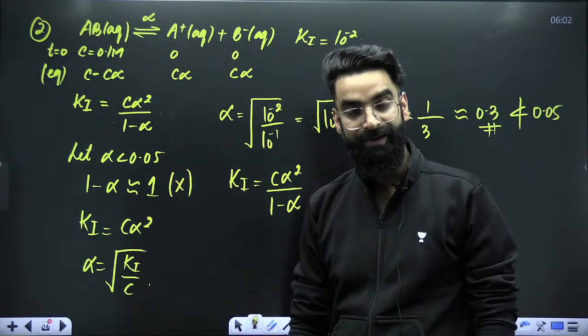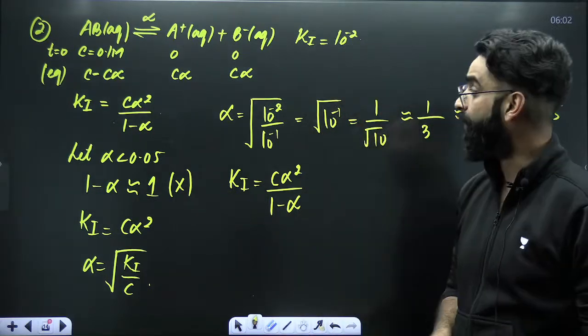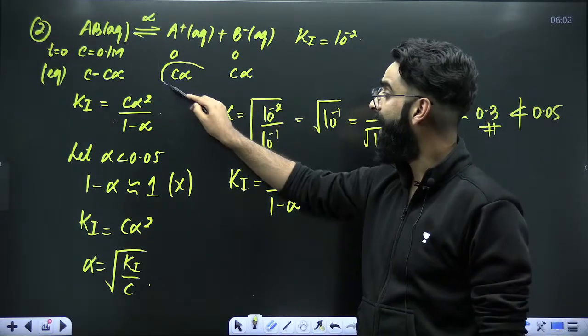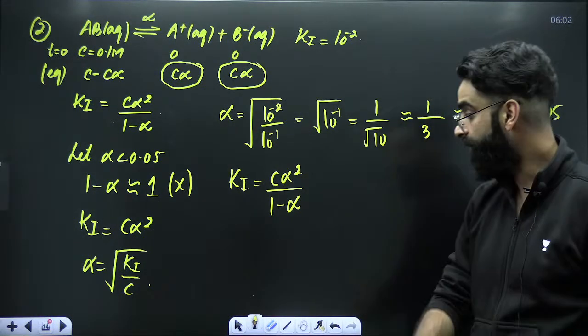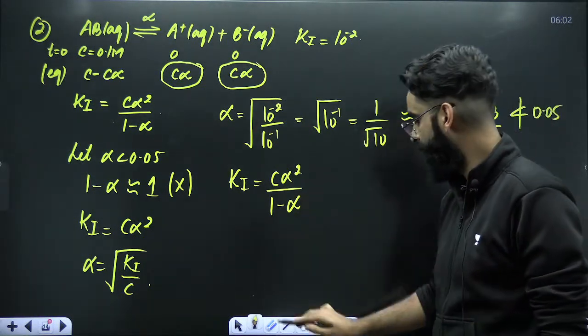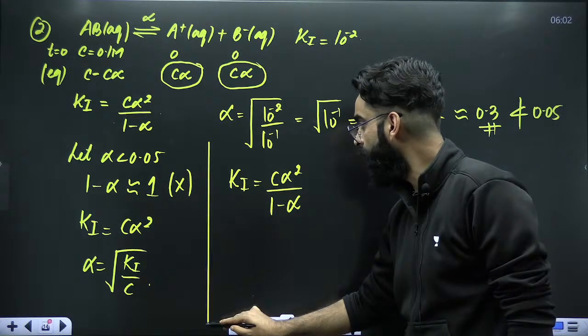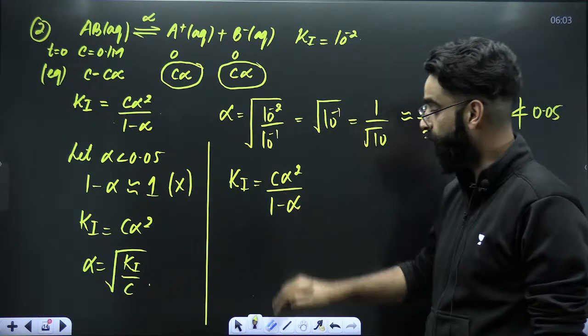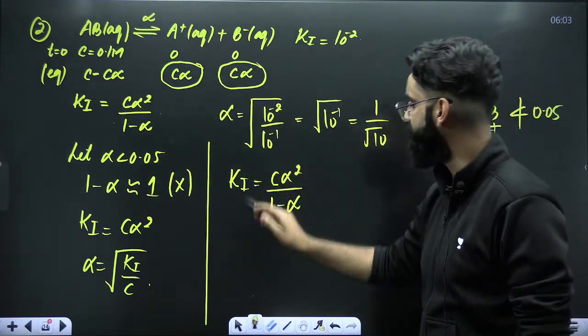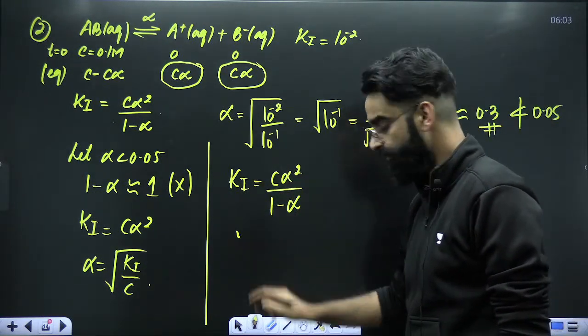Yeah. What are we supposed to calculate? We are supposed to calculate the concentration of A positive and the concentration of B negative at equilibrium, correct? Now, how are we going to solve it? Have a look. We got to know that this is the actual Ki expression. You cannot neglect alpha. So what you'll be doing? Put the value of Ki in this expression, which is 10 raised to the power minus 2.